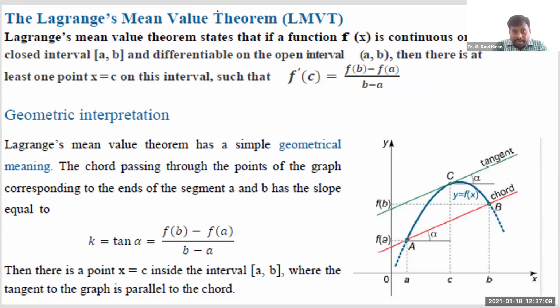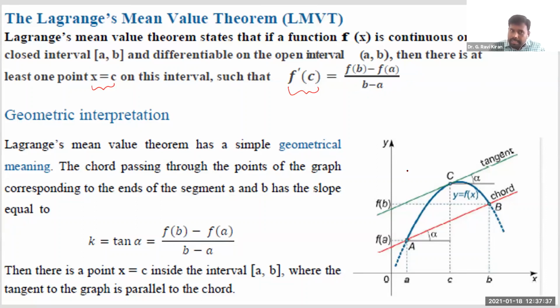So as Lagrange's mean value theorem says, if you are given a function f of x which is continuous in the closed interval a comma b and differentiable in the open interval a comma b, only this much, if these two conditions are satisfied, then there exists again at least one point C such that f dash of C is equal to f of b minus f of a divided by b minus a. This is what you need to understand.